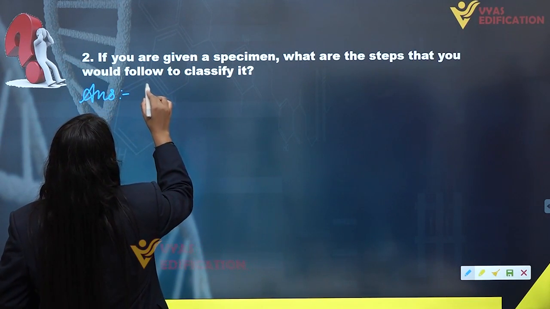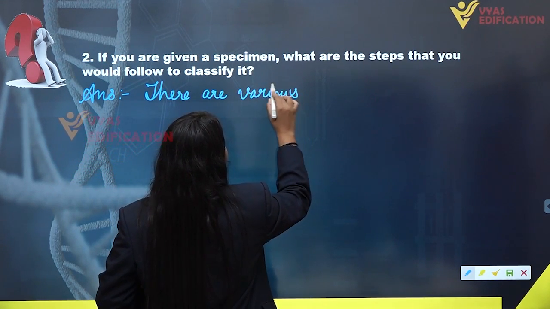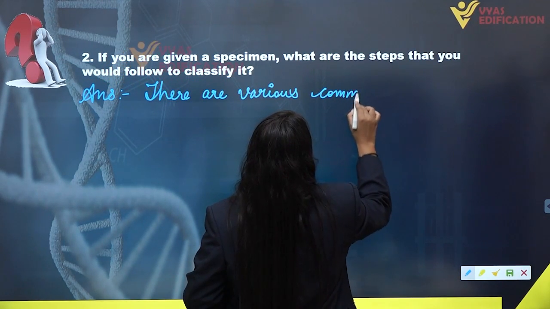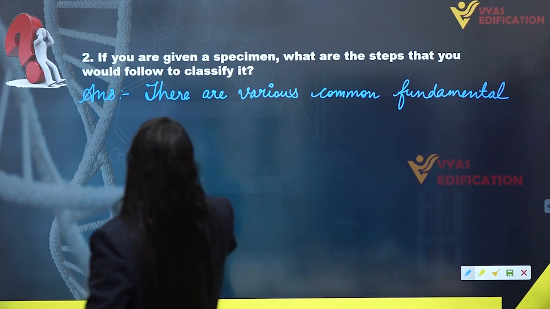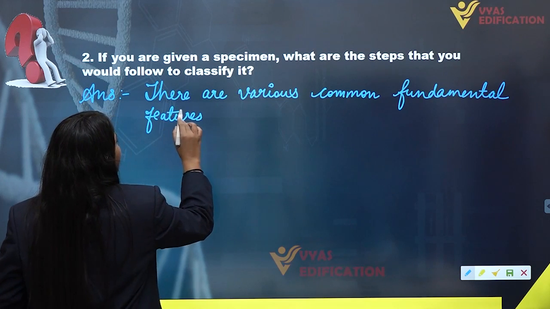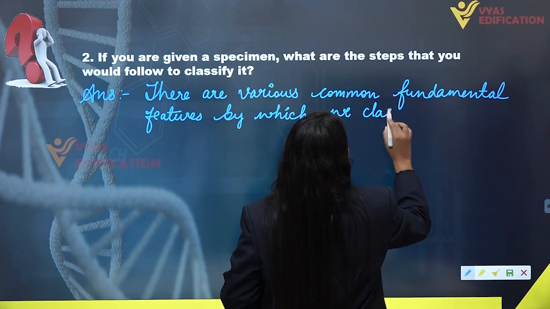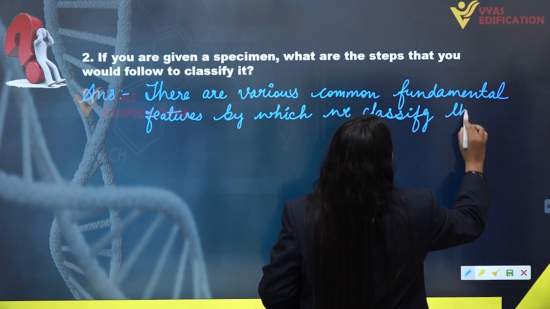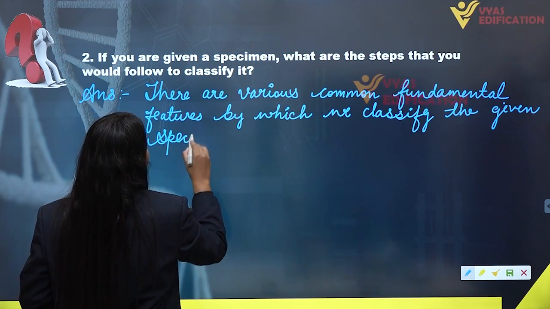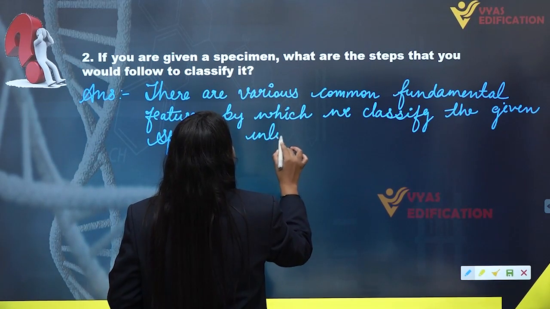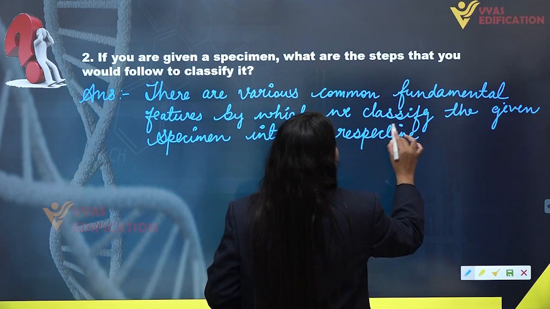The answer would be like this: there are various common fundamental features by which we classify the given specimen into its respective category.